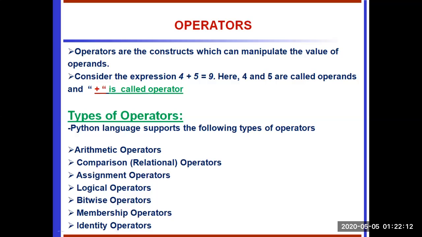The 4 and 5 are called operands or values, and plus is called the operator. The Python language supports the following types of operators: arithmetic operator, comparison or relational operator, assignment operator, logical operator, bitwise operator, membership operator, and identity operator.